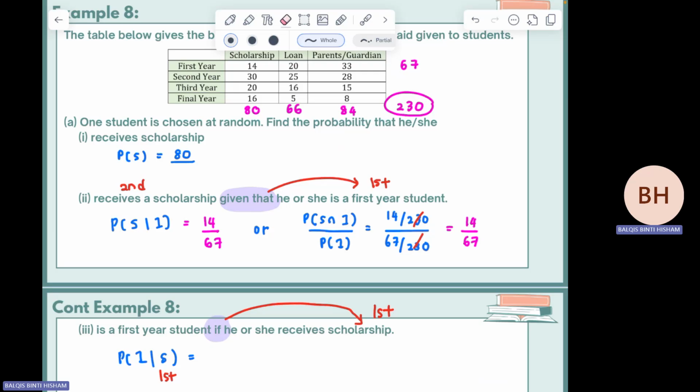First event is scholarship, so highlight scholarship. This is your first event. So how many total students receive a scholarship? It is 80. So out of this 80, how many are first year? 14. So the answer is 14 over 80, or simplify further, 7 over 40. That is the answer. So for conditional probability with a table, you can find the answer directly.